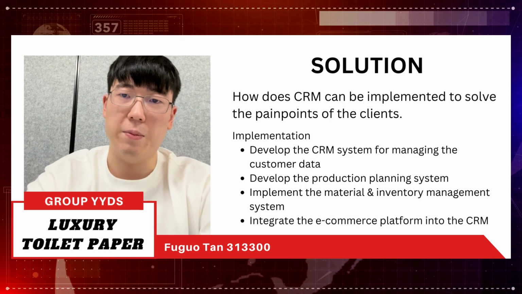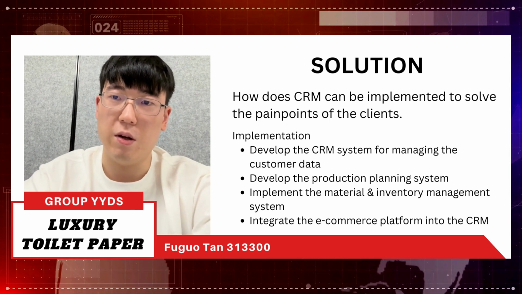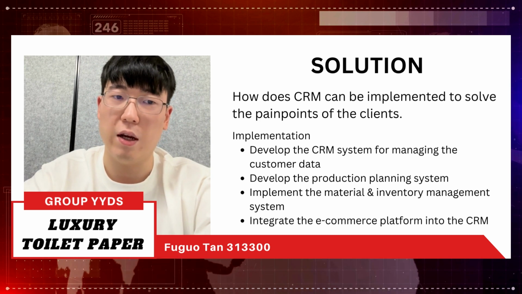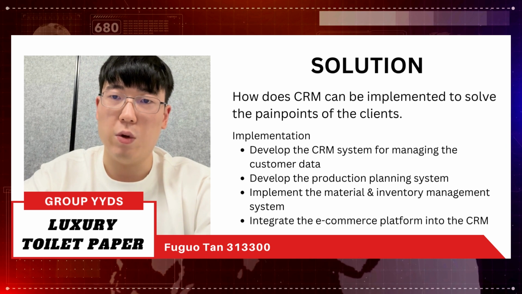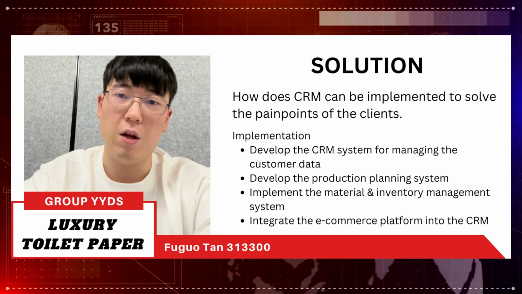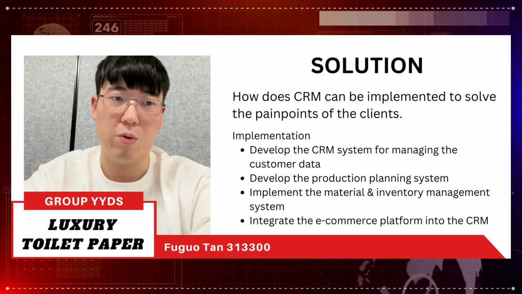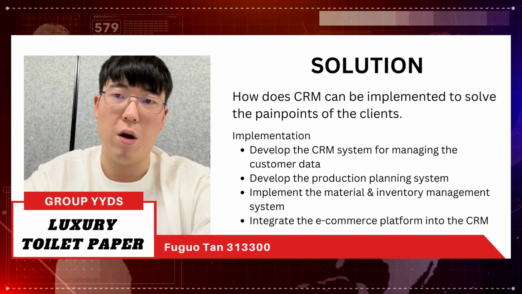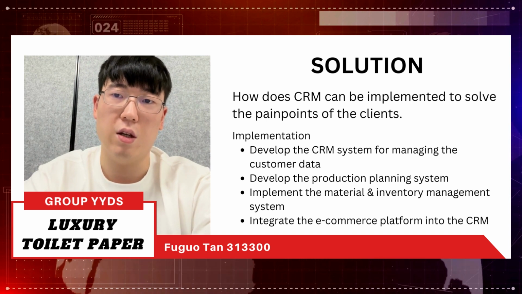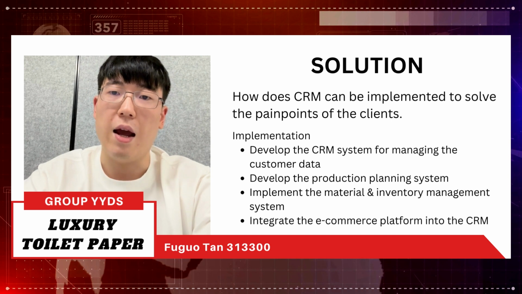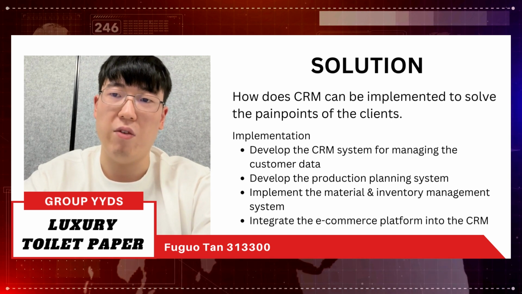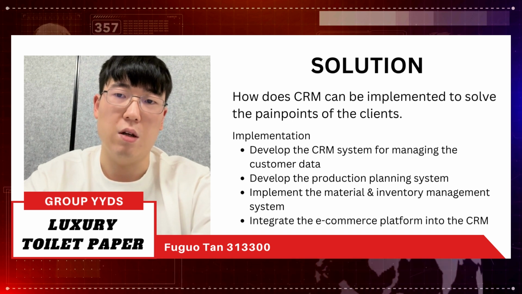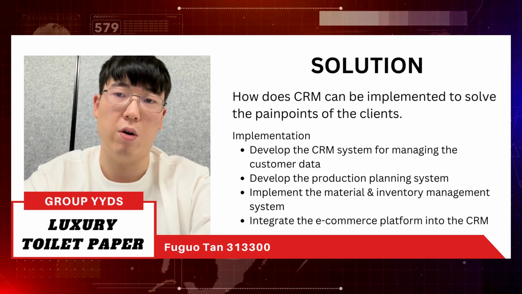To implement the CRM system, firstly, we need to develop the CRM system for managing the customer data, which stores all of the customers' information and order details. And after that, we need to develop the production planning system, which is based on the previous production details information. We will predict the amount of products we need to produce in the next several quarters or months. And after that, we can implement the material and inventory management system, which will help us to identify how many materials and which types of materials we will need for the production.